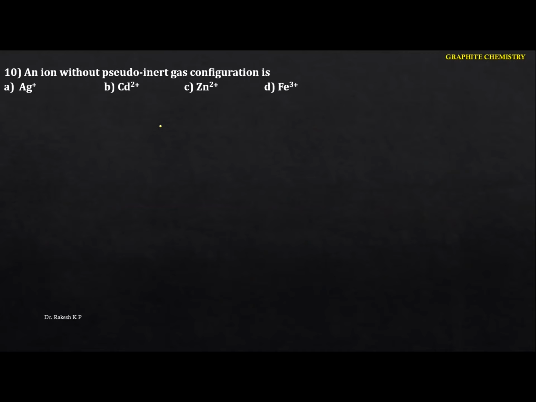Okay, see the next one here. An ion without pseudo inert gas configuration is... Okay, so remember this concept. This is also the most important one. Whichever metal ion shows the pseudo noble gas configuration, or pseudo inert gas configuration, its salt is always covalent in nature.